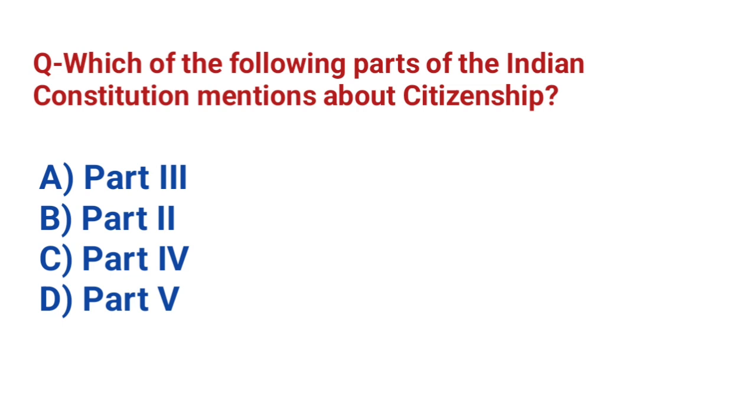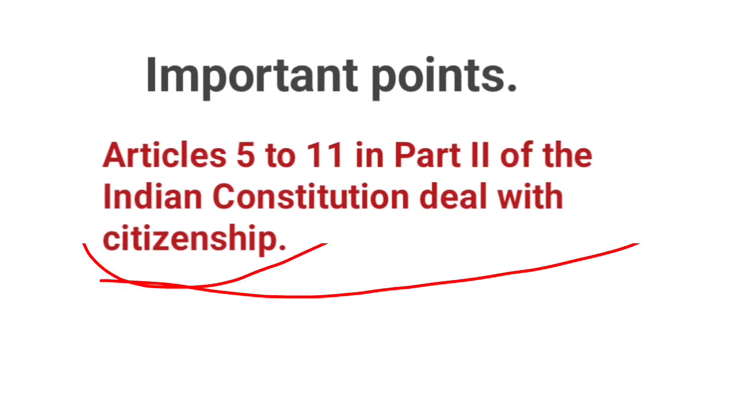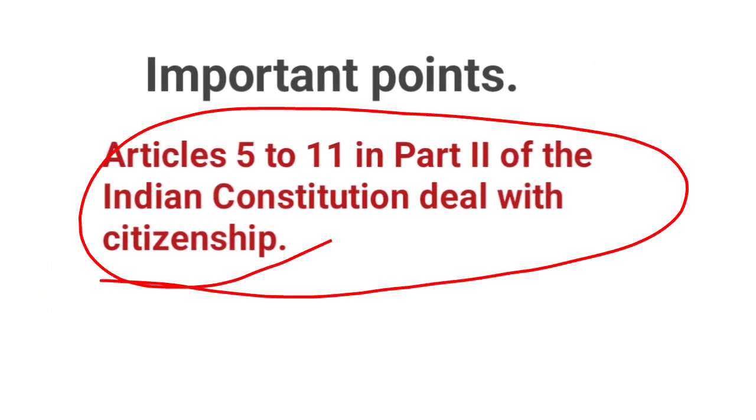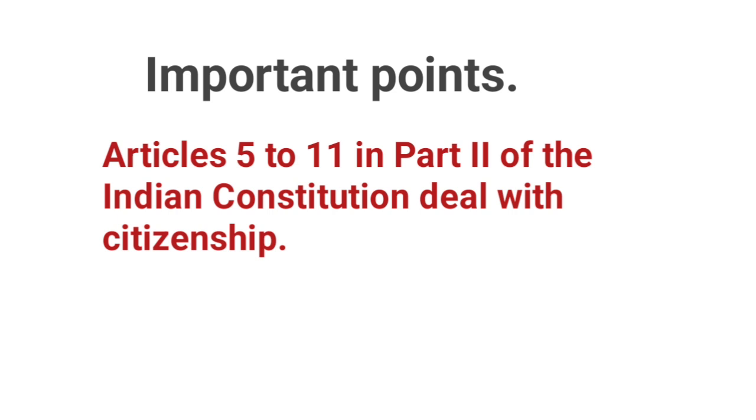Which of the following parts of the Indian Constitution mentions citizenship? Correct answer, B. Part 2. Articles 5 to 11 in Part 2 of the Indian Constitution deal with citizenship.